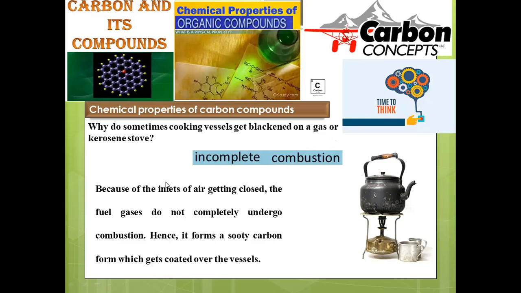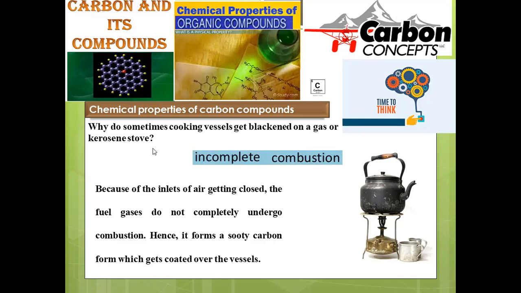What could be the reason for this? Here, as we are aware, carbon is a kind of black color pigment, right? Whenever any kind of fuel, for example, when we are cooking on the LPG stove, is subjected to combustion, the hydrocarbons should be completely combusted, and the carbon transformed into carbon dioxide, hydrogen transformed into water. Carbon dioxide is a colorless gas that escapes into the atmosphere. That's a natural process we can notice.